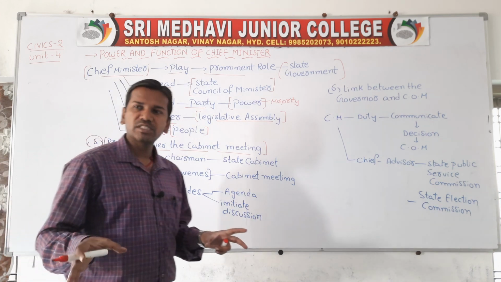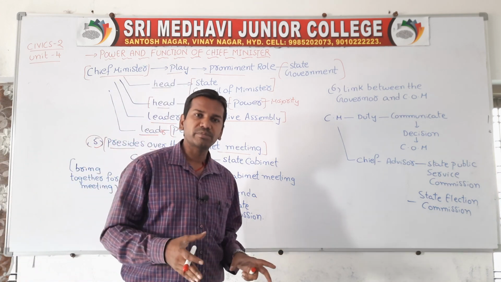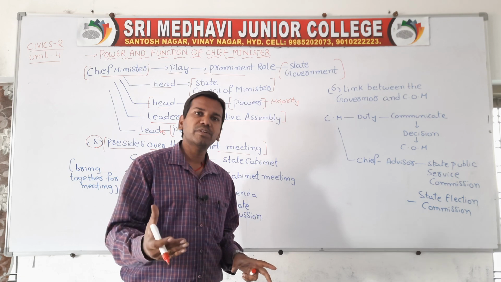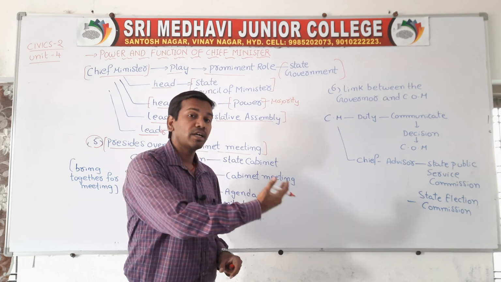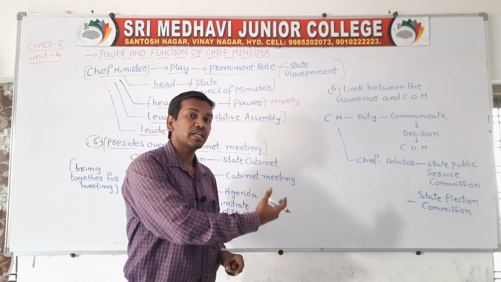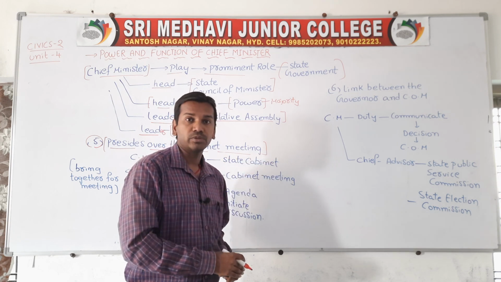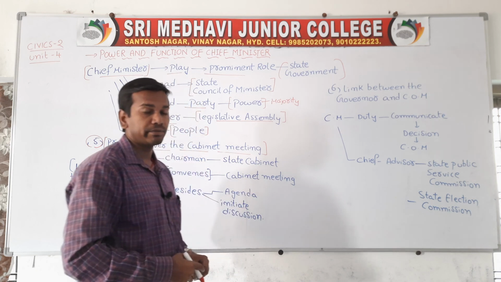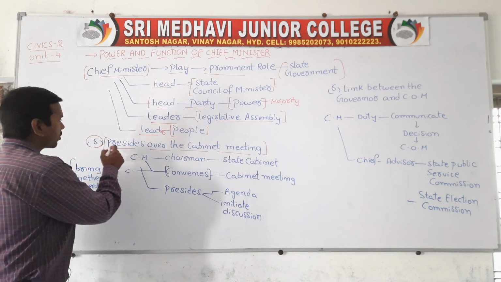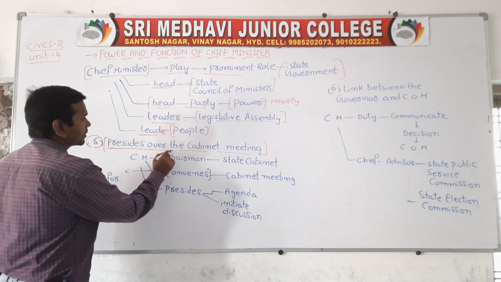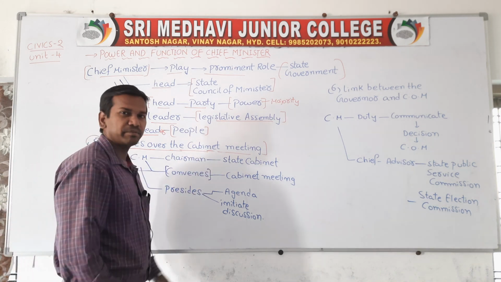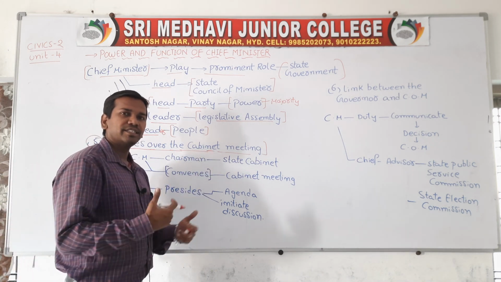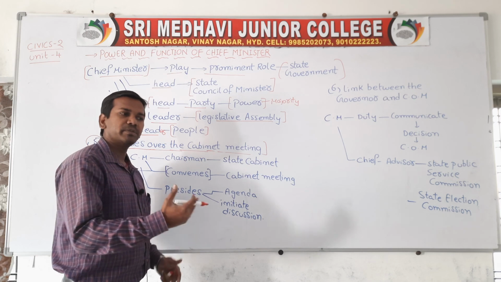First, the Chief Minister will select eminent persons from among his members, and these members are called cabinet members. The Chief Minister advises the governor to distribute the portfolios, and the governor distributes them and gives appointments to them. After that, the Chief Minister presides over the meeting of the cabinet. He acts as a presiding officer.